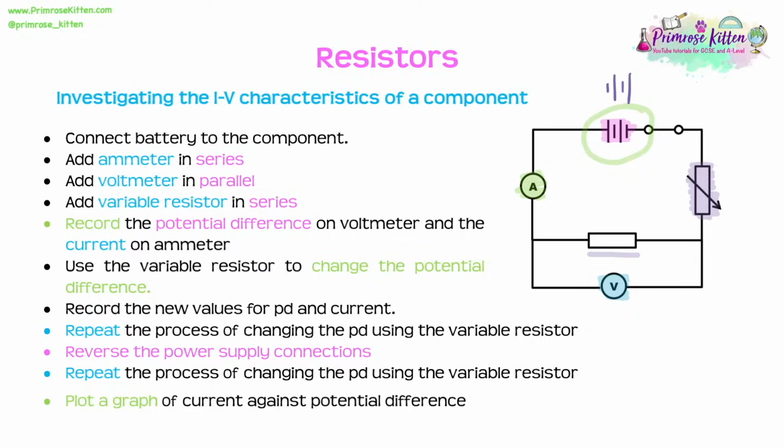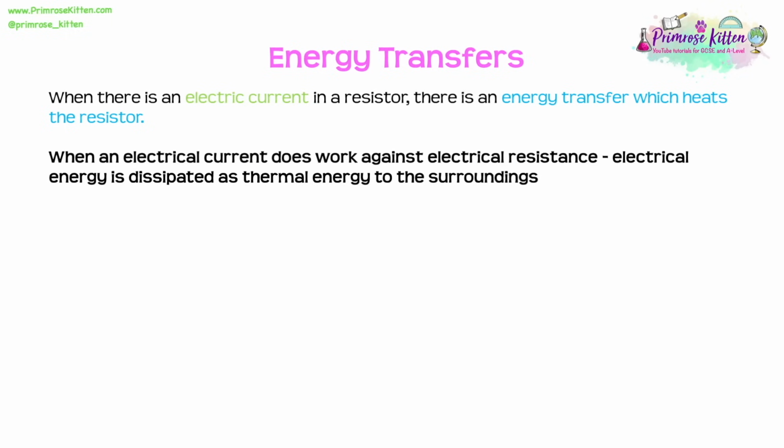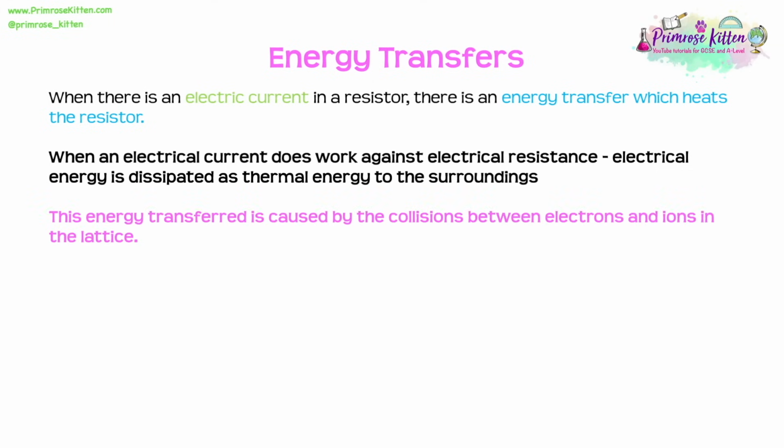voltage. When there is an electric current in a resistor, there is an energy transfer which heats the resistor. When an electrical current does work against electrical resistance, electrical energy is dissipated as thermal energy to the surroundings. This energy transfer is caused by the collisions that occur between the electrons and the ions in that lattice.